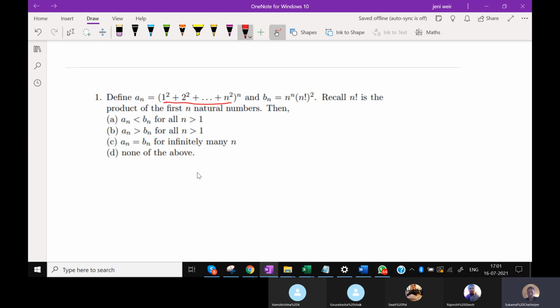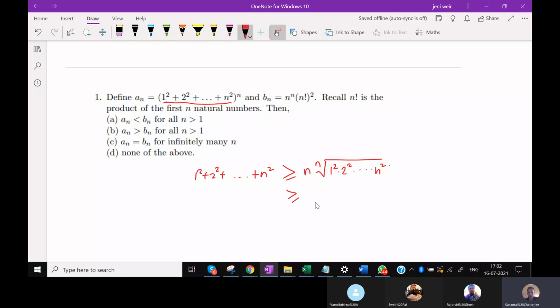So that means the sum of all these numbers will be greater than or equal to n times the nth root of the product of these numbers. That means this is greater than equal to n into factorial n square to the power 1 by n.